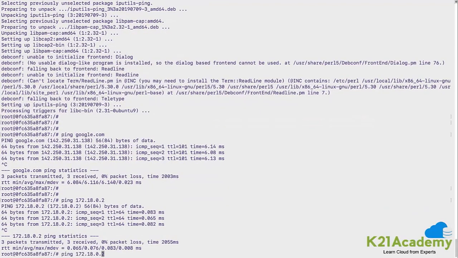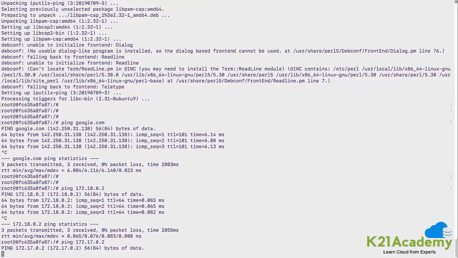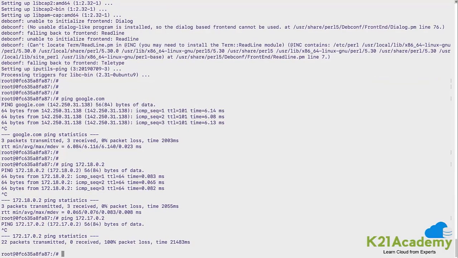Let me ping the container on the default bridge, and you would not be able to ping because bridge to bridge communication can't be established. Default Docker doesn't have the provision of establishing a gateway bridge. When bridge and bridge communication has to be set up, there should be a gateway bridge between them, and there's no provision for any gateway bridge.